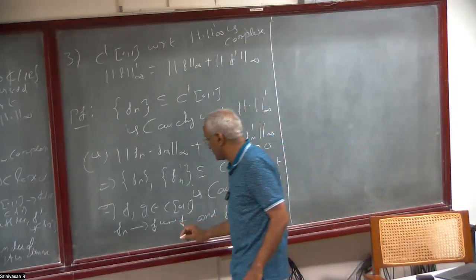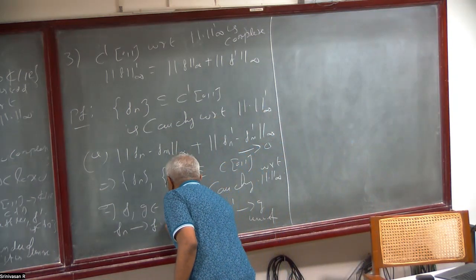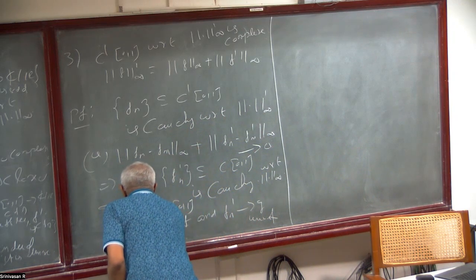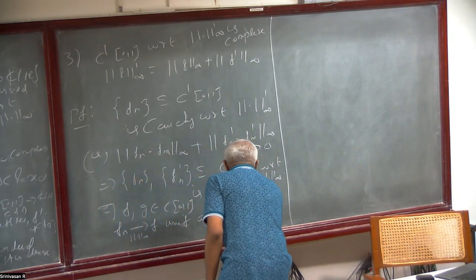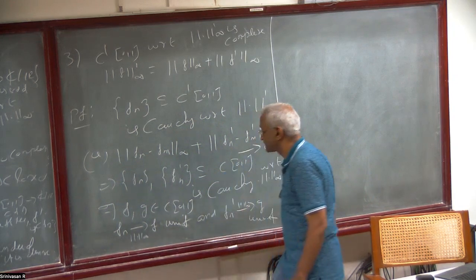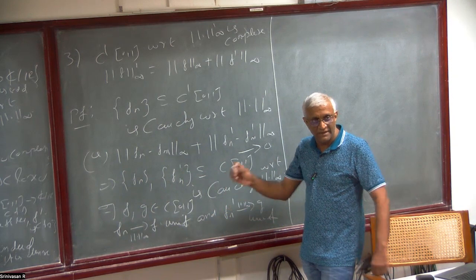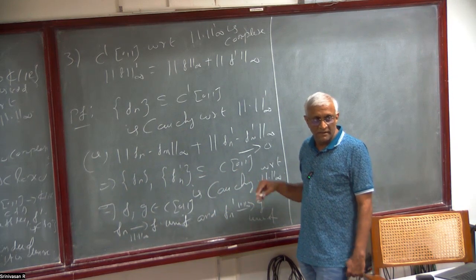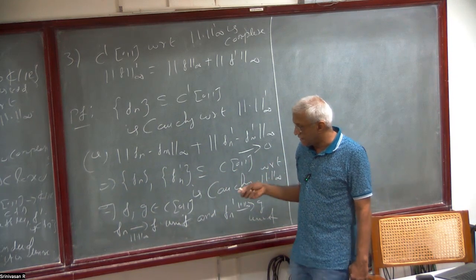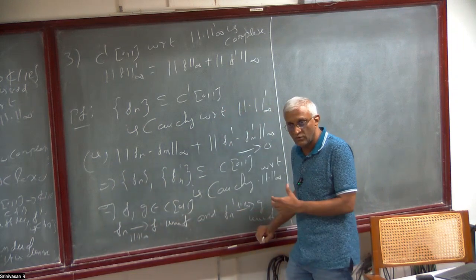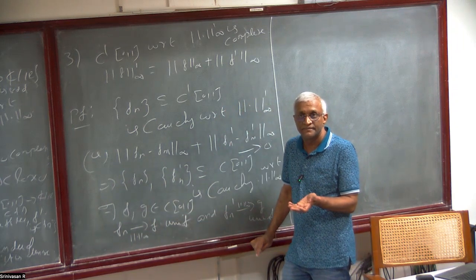F_n converges to F uniformly. Okay. That is, in this norm, infinity. So can you say anything? Have you seen something? If F_n converges to F uniformly, and F_n prime converges to some G uniformly, what can you say?